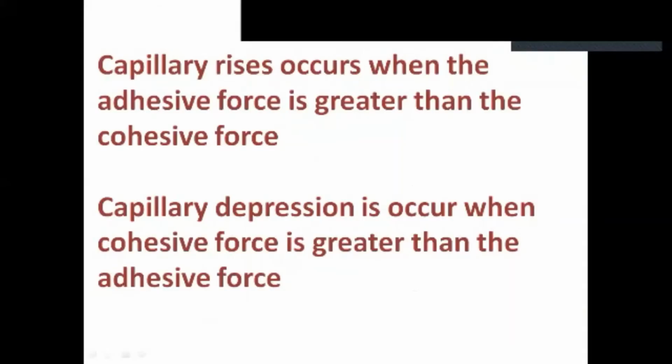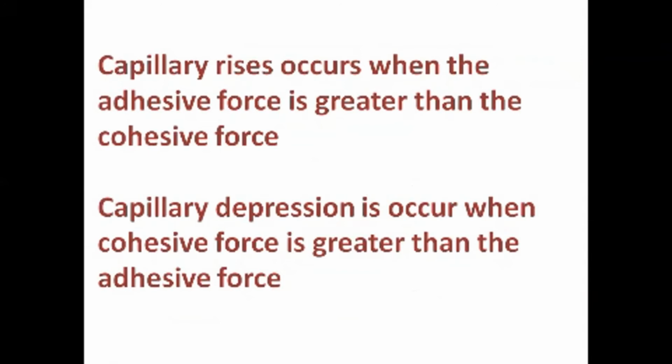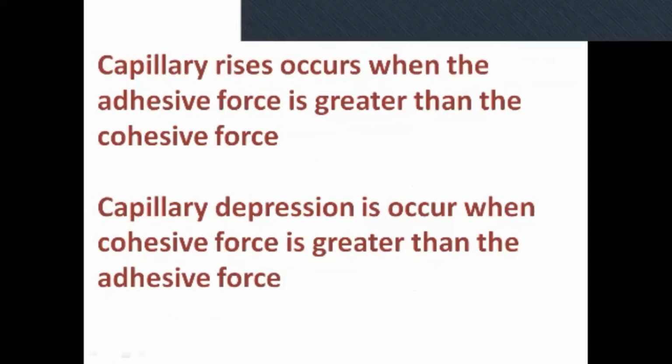Capillary rise occurs when the adhesive force is greater than the cohesive force. And capillary depression occurs when the cohesive force is greater than the adhesive force. So, in the water beaker, the adhesive force is greater than the cohesive force.